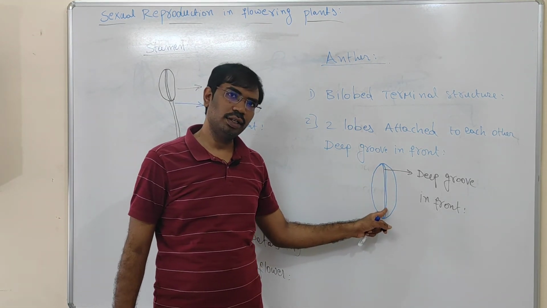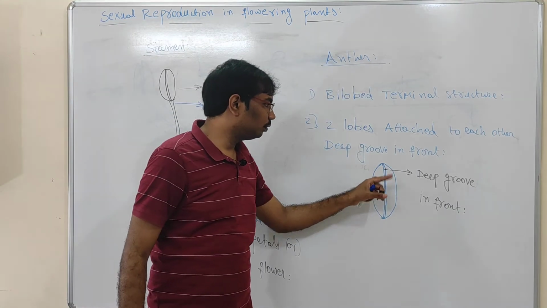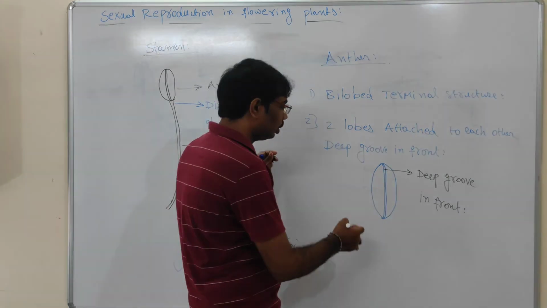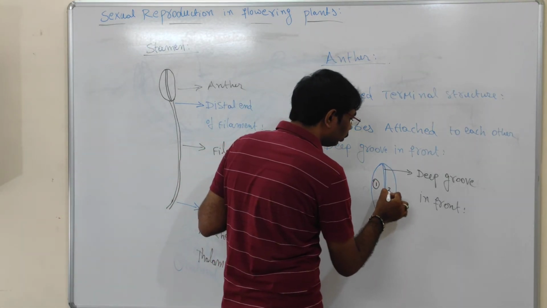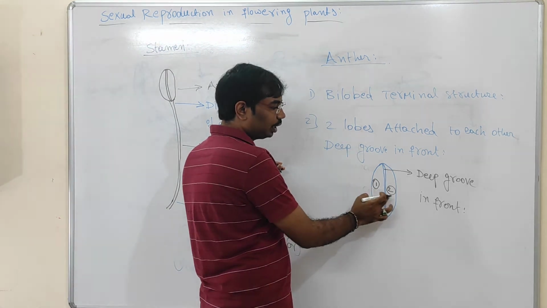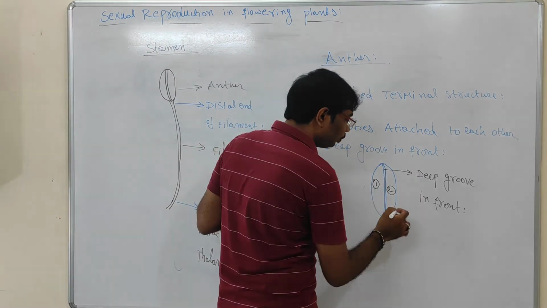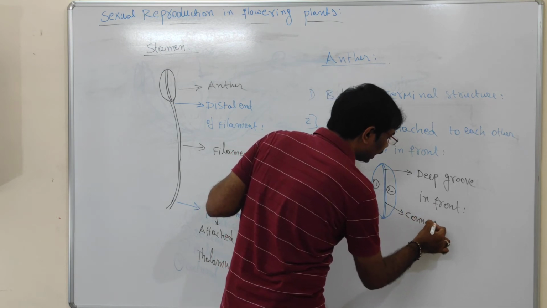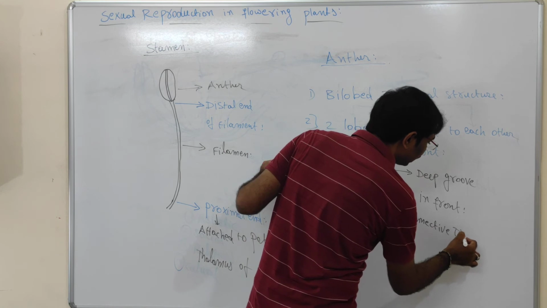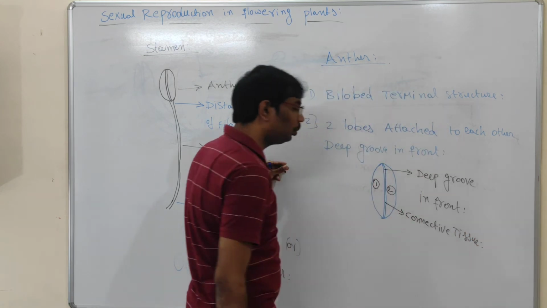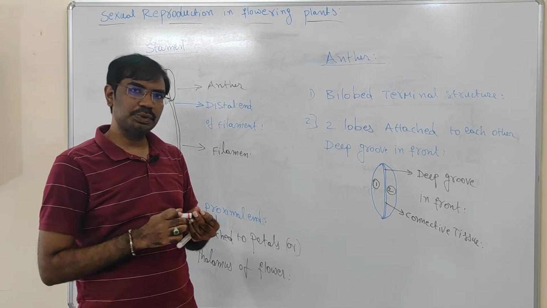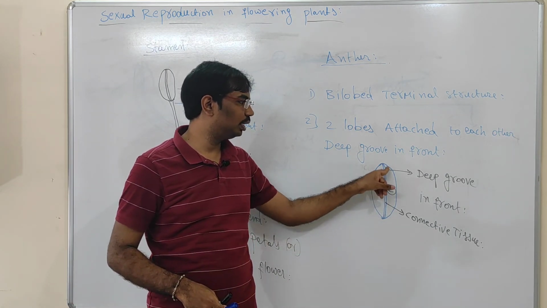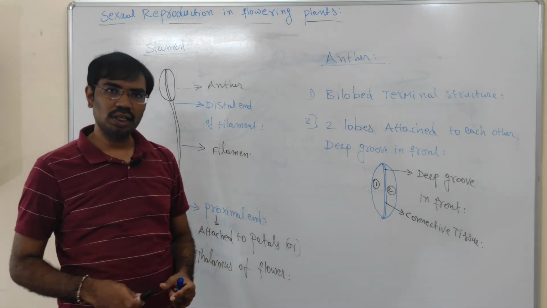After that, with the help of which structure are the two anther lobes attached to each other? Anther lobe 1 and anther lobe 2 are attached to each other with the help of one tissue. That tissue is called the connective tissue. The connective tissue is present between the two anther lobes. This is the connective tissue, the middle area.